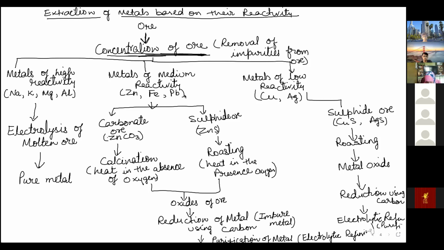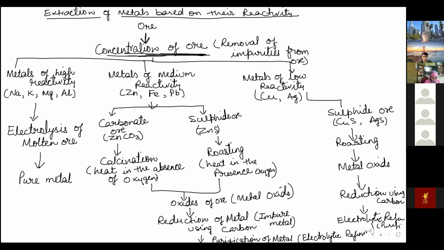Here we have medium reactivity, where ores can be carbonate or sulfide ore. If it is carbonate ore, it is converted into oxide by calcination, means heating in absence of oxygen, and if it is sulfide ore, it is heated in presence of oxygen to convert it into metal oxide, or oxide ore, you can say. So here you can write metal oxide. You are getting metal oxide over here.